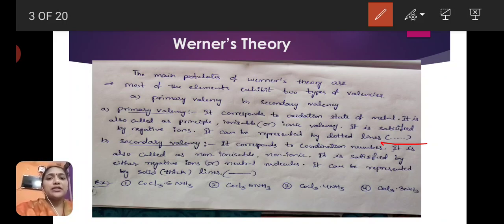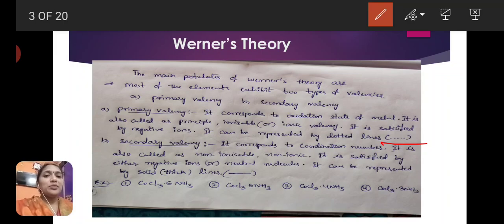According to Werner's theory, most of the metals show two types of valencies. One is primary valency, the second one is secondary valency. Primary valency corresponds to the oxidation state of the metal. It is also called the principal ionizable or ionic valency.